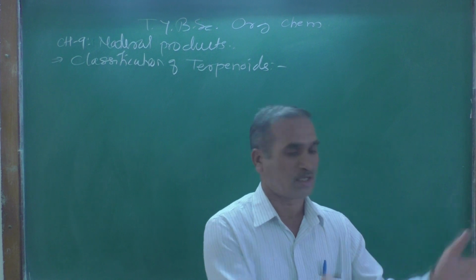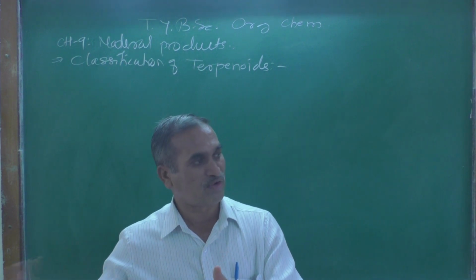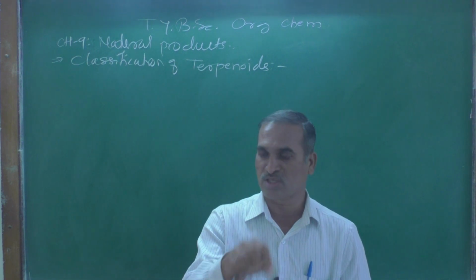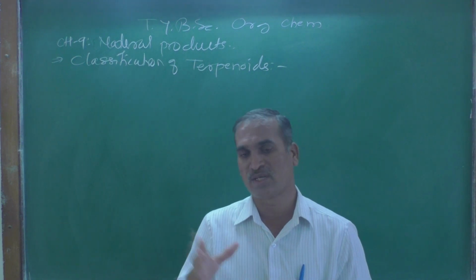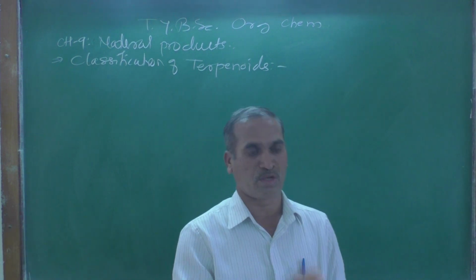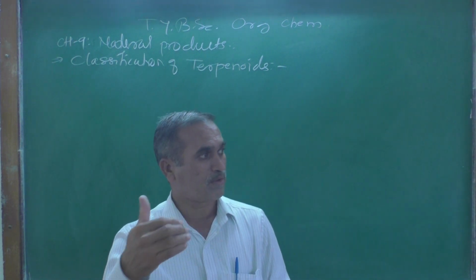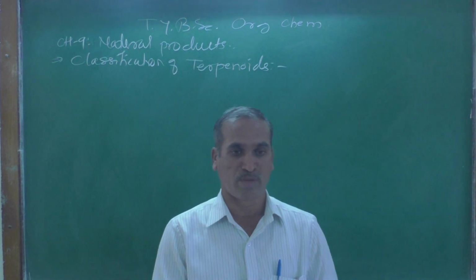Terpenoids are purified by different methods such as steam distillation, crystallization, column chromatography, thin layer chromatography, gas chromatography, and high performance liquid chromatography.